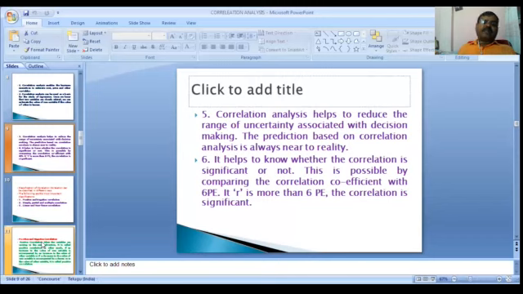Another significance: it helps to know whether the correlation is significant or not. This is possible by comparing the correlation coefficient with 6 P.E., and if r is more than 6 P.E., the correlation is significant.